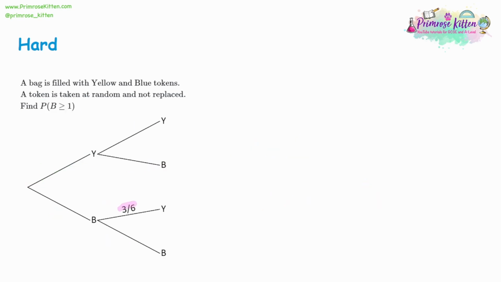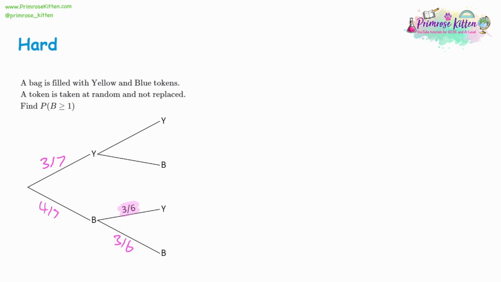For our last question, the clue is that 3 out of 6 are yellow on the second pick. Now this is after we've picked blue. That means that yellow isn't going to change. The total is going to change. So yellow would still be 3, but the total will be out of 7. Now for blue, on the bottom part of the tree, it'll be 3/6 because they've got to add up to 6/6. So you want 1 less blue, and so going backwards, be 1 more blue, and 1 more in total. So that'd be 4 out of 7. And we see the 3 and the 4 add up to 7 out of 7, so that's going to be right. For the top, we're picking yellow.